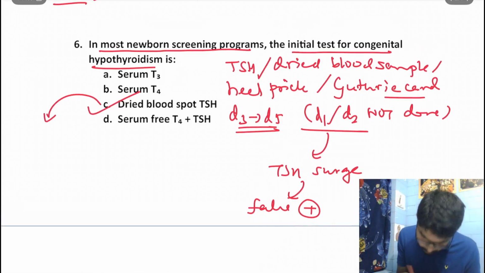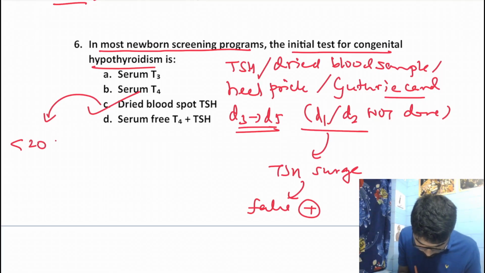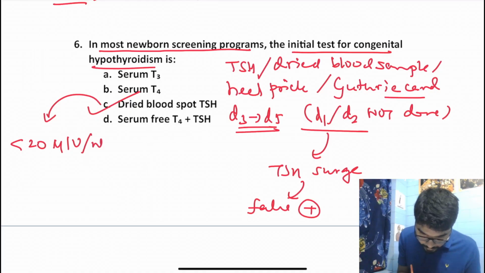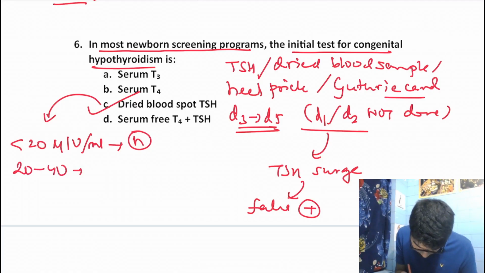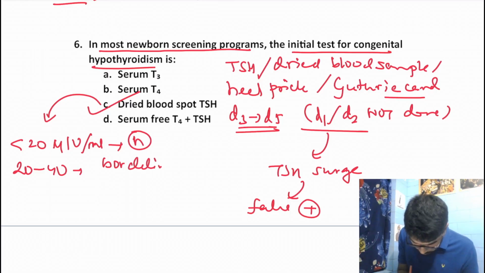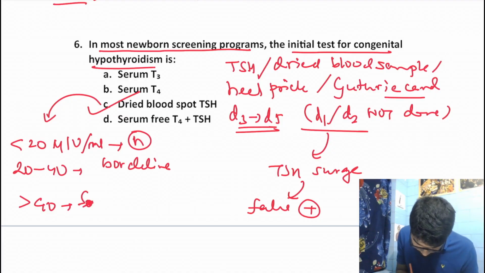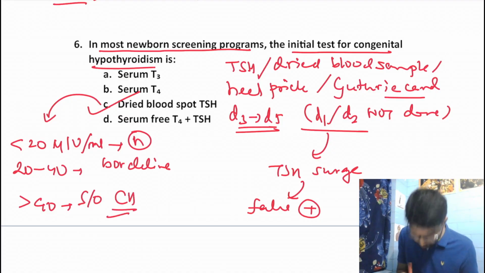And if we talk about the values of TSH, if the value is less than 20 micro international unit per ml, we consider it as normal. If the value is between 20 to 40, we call it borderline. And if the value is more than 40, it is suggestive of congenital hypothyroidism.